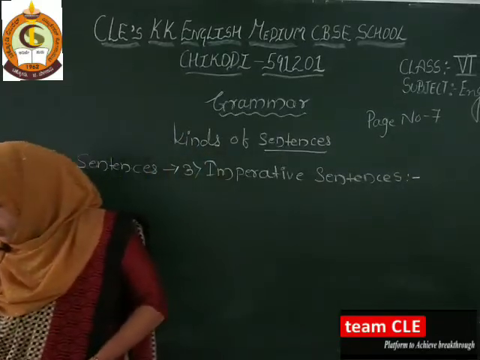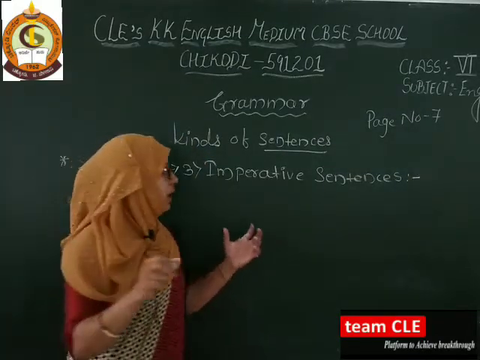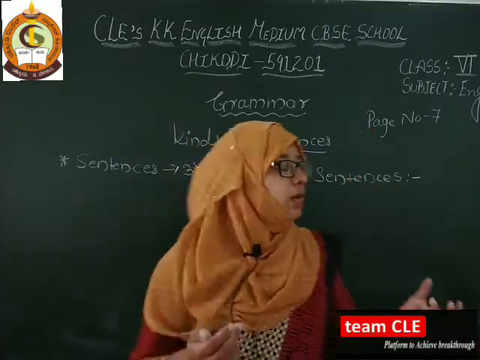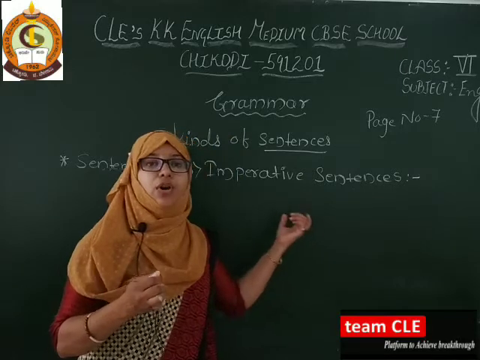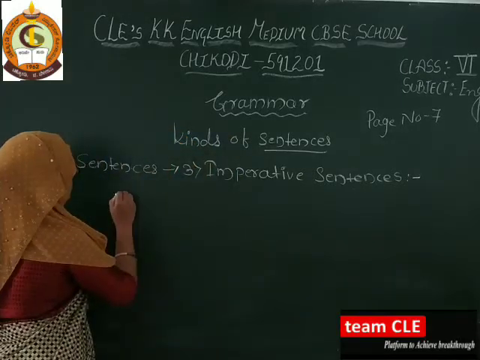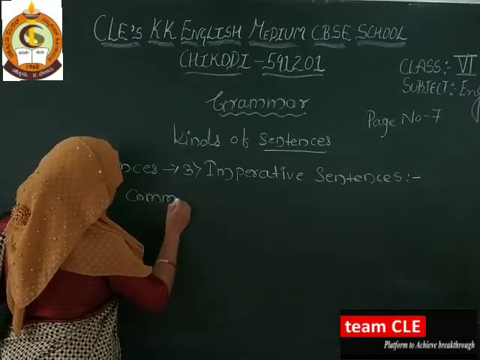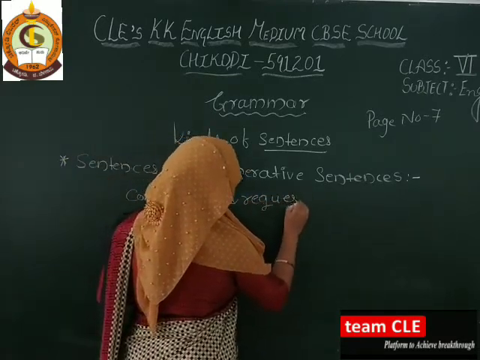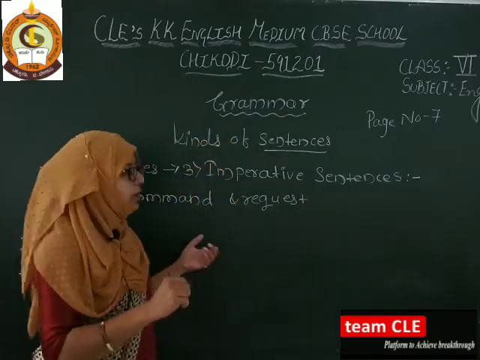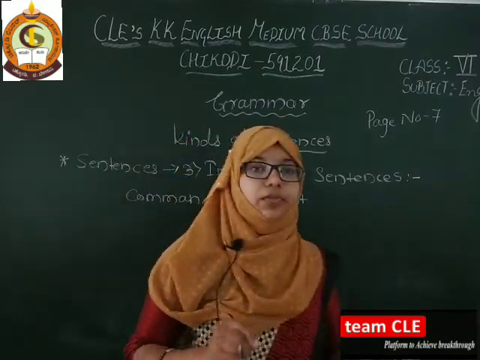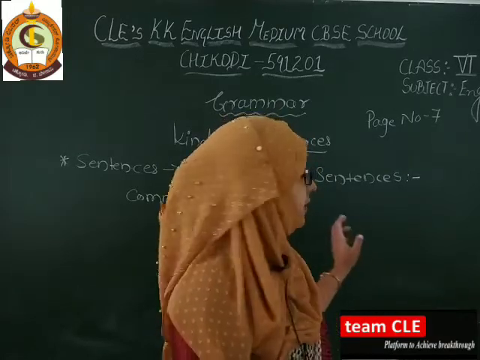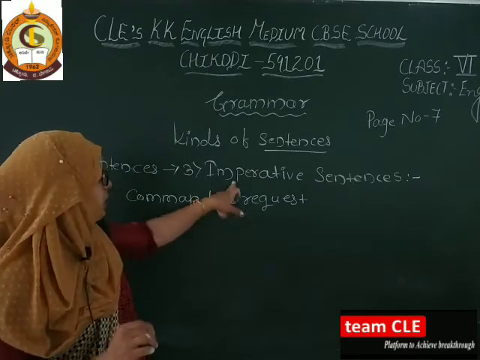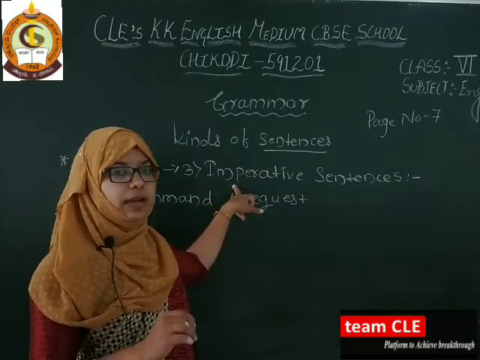Imperative sentences show command and request. These are used to give a command or for a request. So I'll write here command and request. If you find a command or a request while reading any sentence, it is called an imperative sentence. Clear?